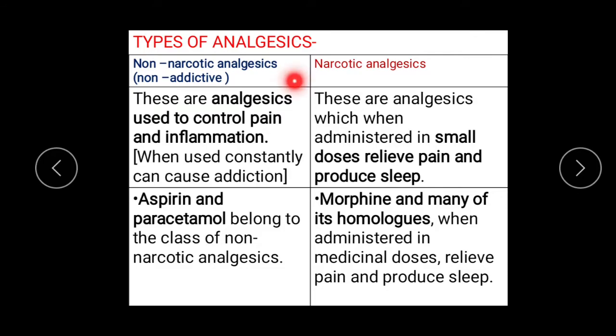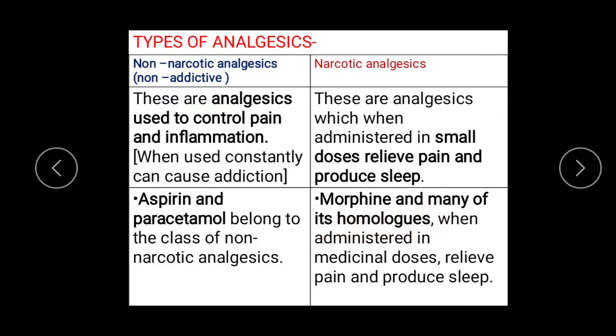Now we move on to a comparative account of narcotic and non-narcotic analgesics. Under non-narcotic analgesics, these are used to control pain and inflammation. But remember, when constantly used, they can cause addiction. Aspirin and paracetamol belong to this class. Narcotic analgesics are administered in small doses to relieve pain and produce sleep. Under this category, we have morphine and many of its homologues.